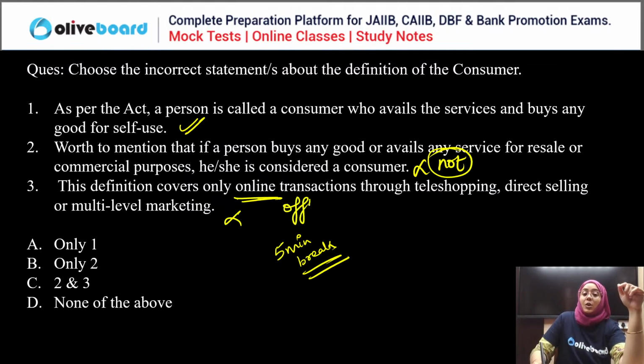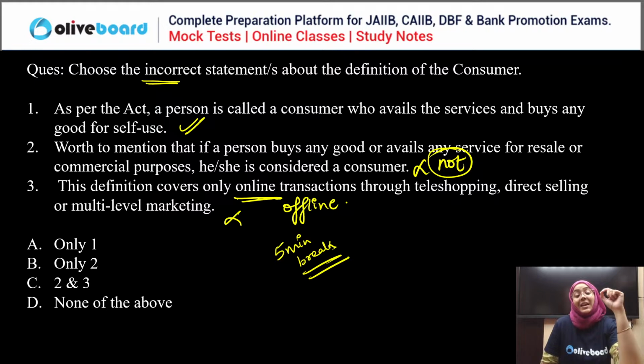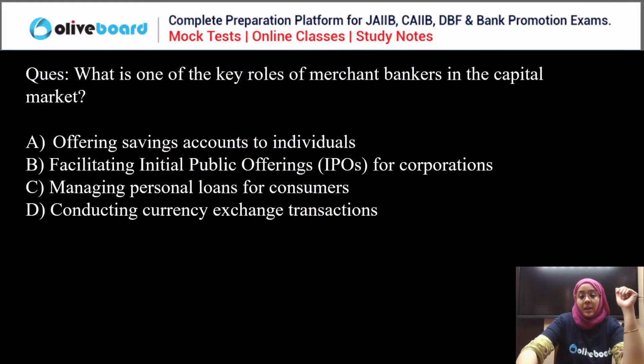Fourth is covered online as well as offline transactions. So second and third are incorrect. First is correct. If you are saying A, you are not seeing this particular thing. We have to choose the incorrect statement. So the incorrect statements are second and third, which is C. Clear? Okay, everyone. Let's move to the next question.